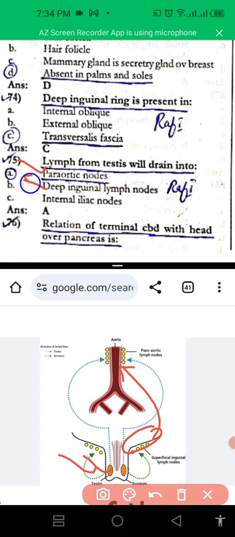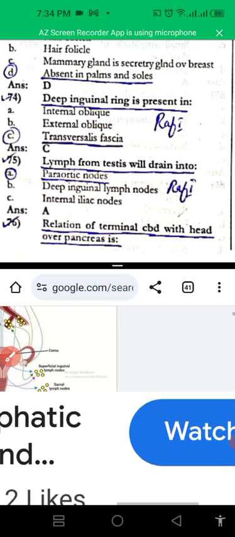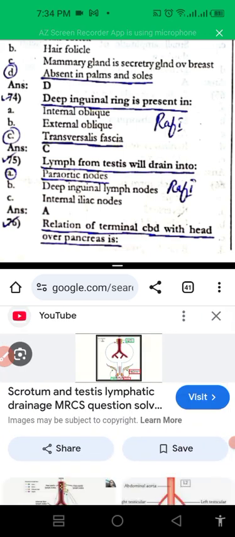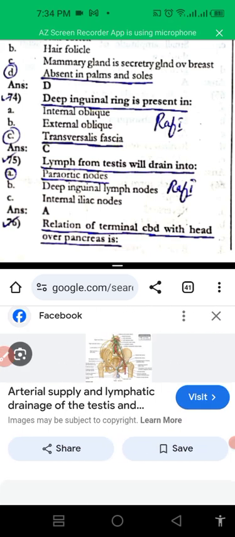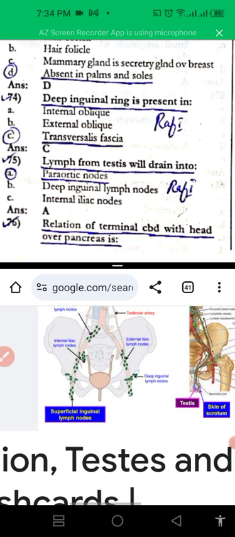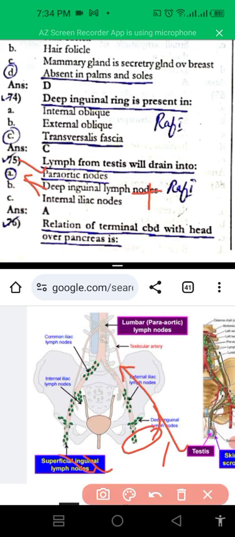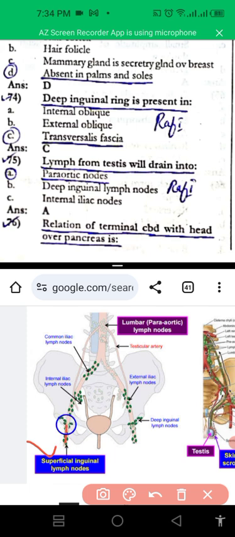Another one is deep inguinal lymph node. It is not correct because lymphatics from testis go into the superficial inguinal lymph node and then go into the para-aortic lymph nodes. Lymphatics from testes go into the para-aortic and deep lymph nodes. As we can see here in this image, there are superficial inguinal lymph nodes that go into the internal lymph node, then common lymph node, and in testes there is para-aortic lymph node, which are from deep inguinal lymph nodes. No, sorry, from superficial inguinal lymph nodes.